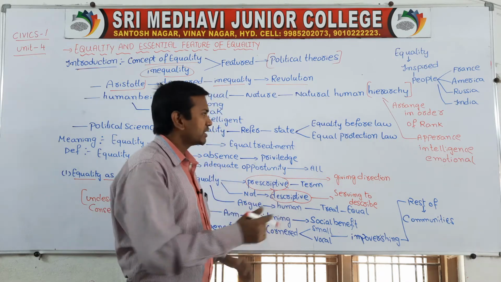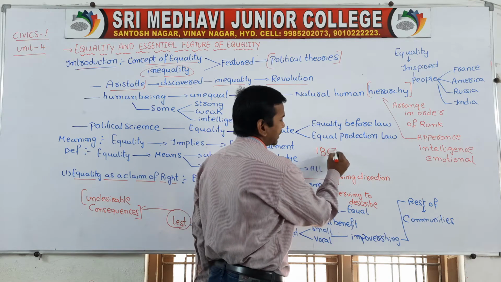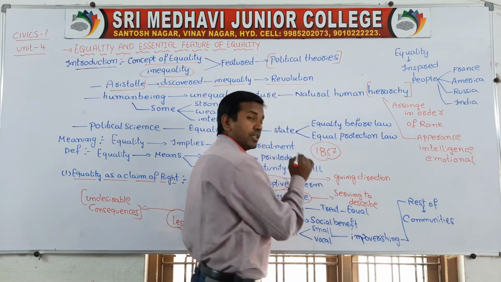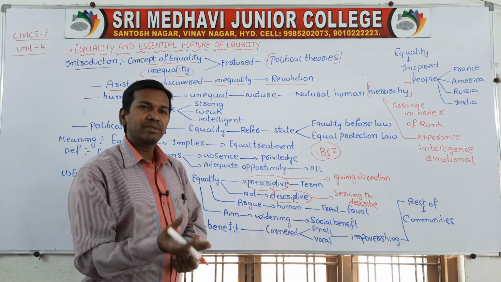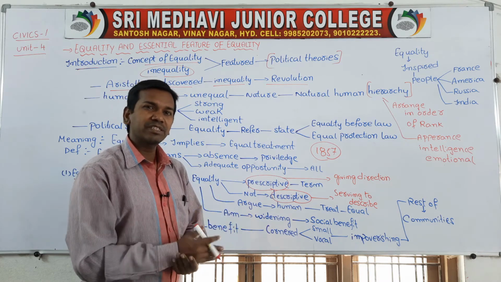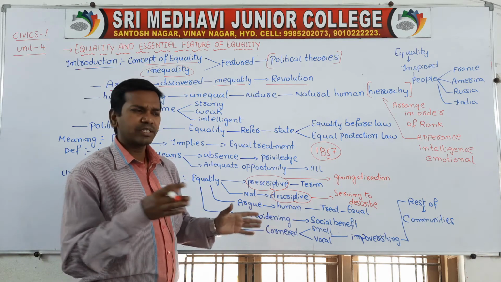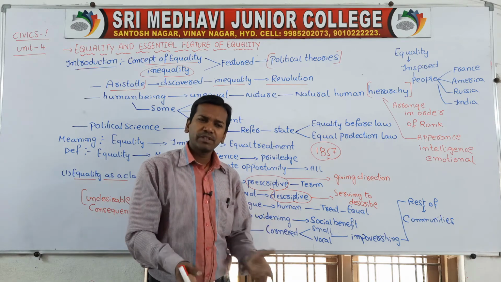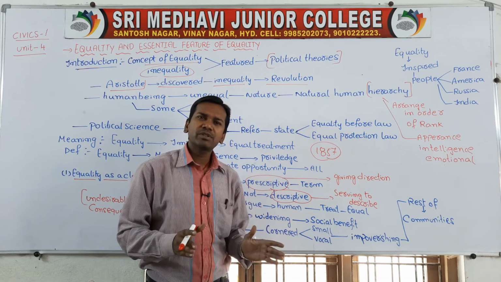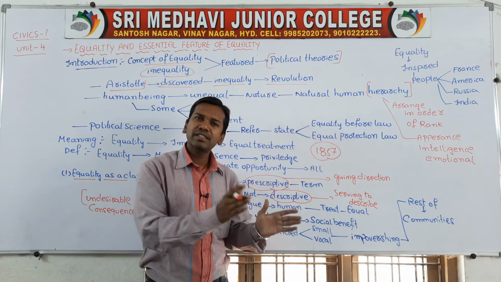Even we have seen the 1857 revolt. The 1857 revolt in India, the first war of independence, also occurred because of unequal treatment. During that time, Indian soldiers working under the Britishers were not treated properly. So whatever the revolution, not only the Indian Revolution but the American Revolution too, when you open them, the main reason is inequality.